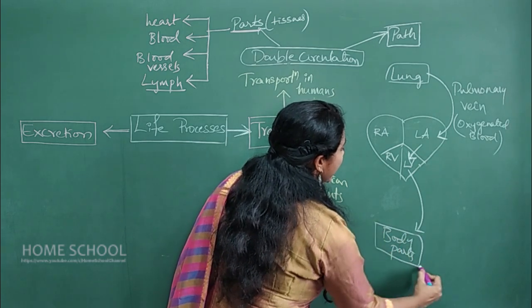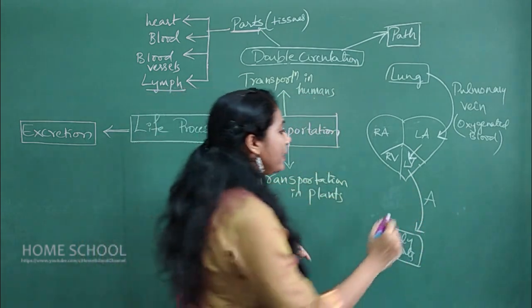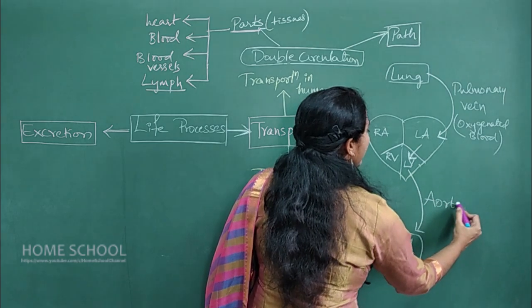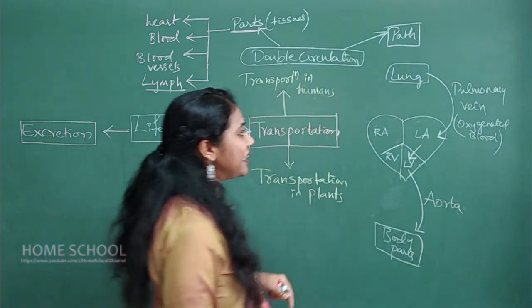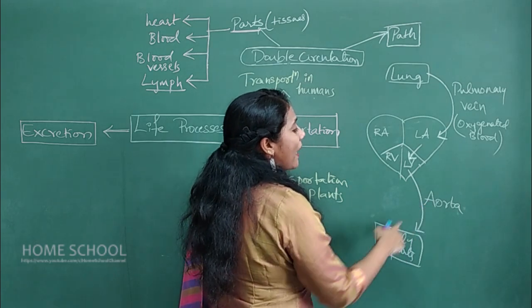The oxygenated blood is carried by the biggest artery, called the aorta. So the aorta is carrying oxygenated blood to all body parts.